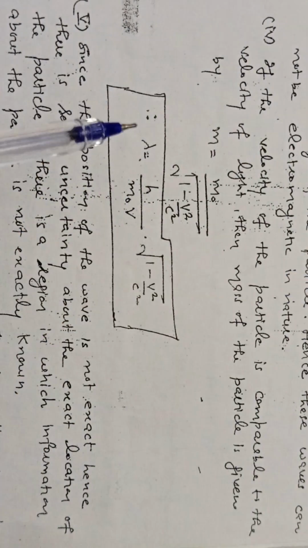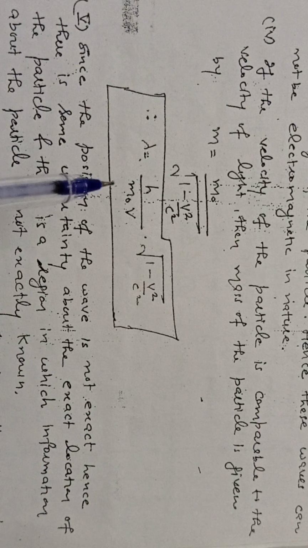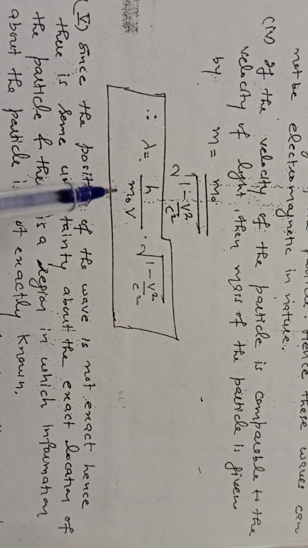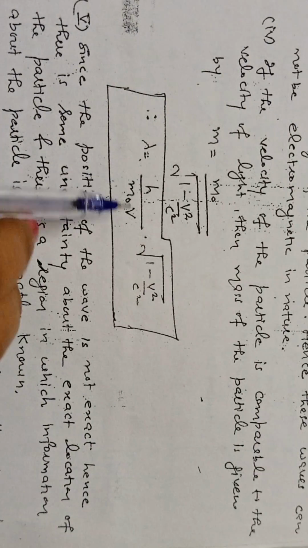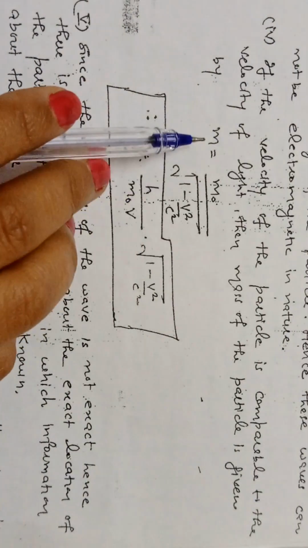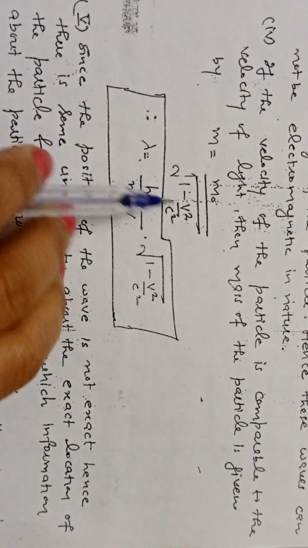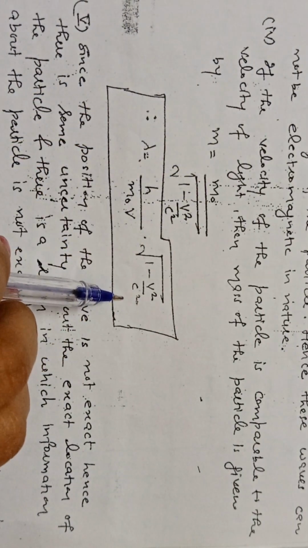and the relationship of de Broglie wavelength is lambda equals h upon p. So this p will equal to mv, and we replace m with m naught under root 1 minus v square divided by c square.